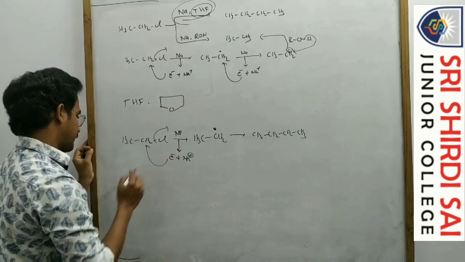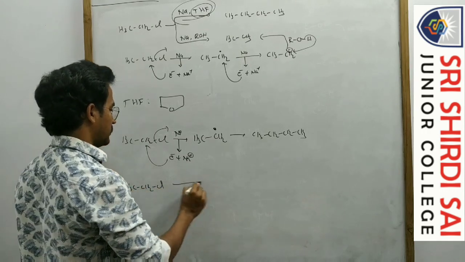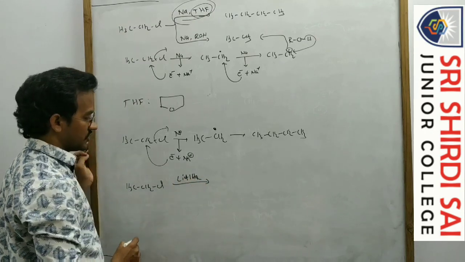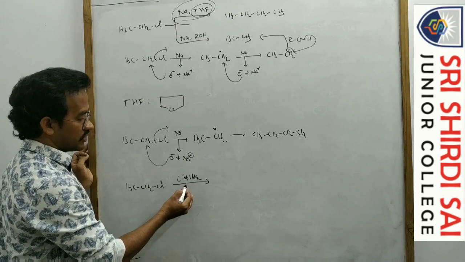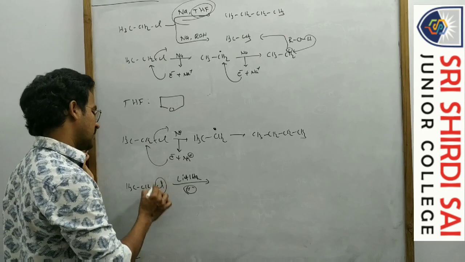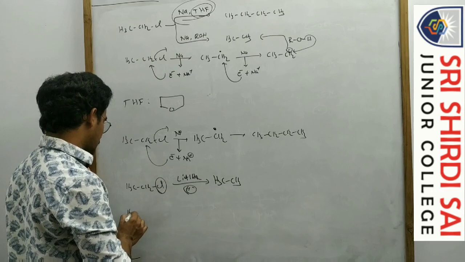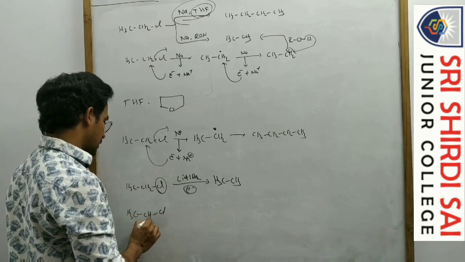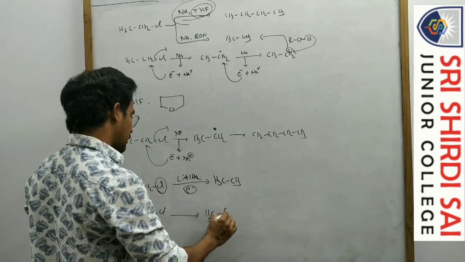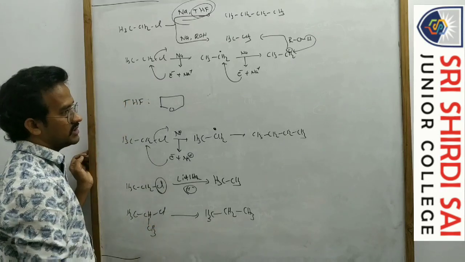Next, suppose CH3CH2Cl, I am treating with LiAlH4. Here, LiAlH4 is a hydride donor, an H minus donor actually. You know this one, H minus donor. So Cl minus is replaced by the H minus, so CH3CH3. First, suppose a secondary halide, CH3CHClCH3. Here this is also the same: CH3CH2CH3. That's it. Cl minus replaced by the H minus.